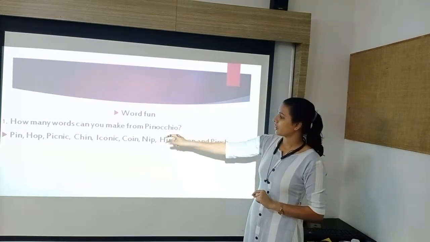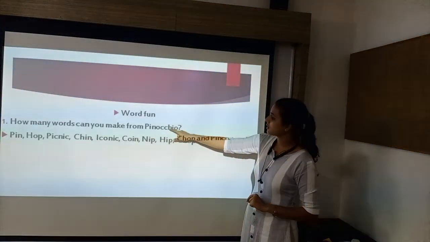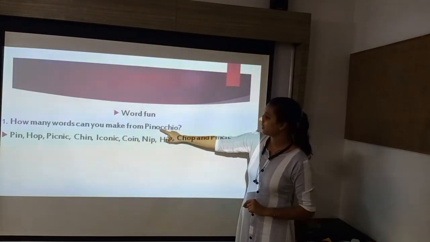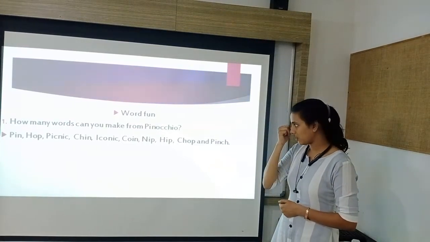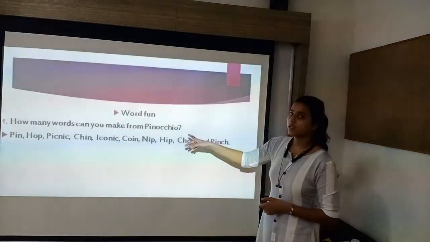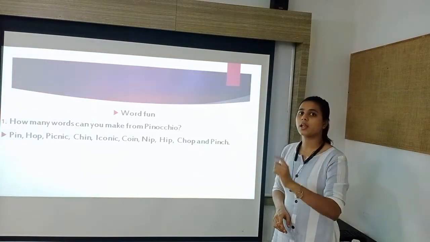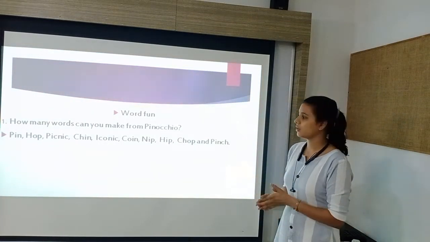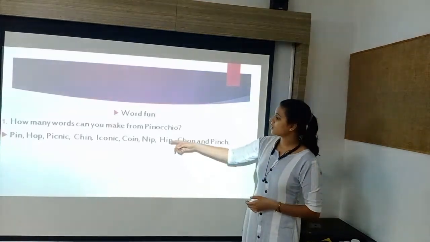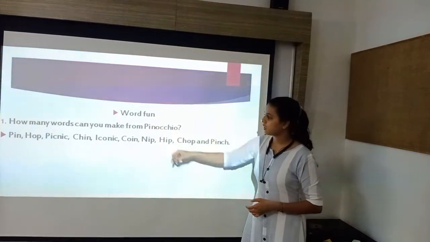Okay? So iconic done. Next is coin, C-O-I-N, coin. In this way, you have to make these words from this one spelling. Using the letters of this one spelling, you have to make different spellings out of this word. Next one is nip, N-I-P, nip.